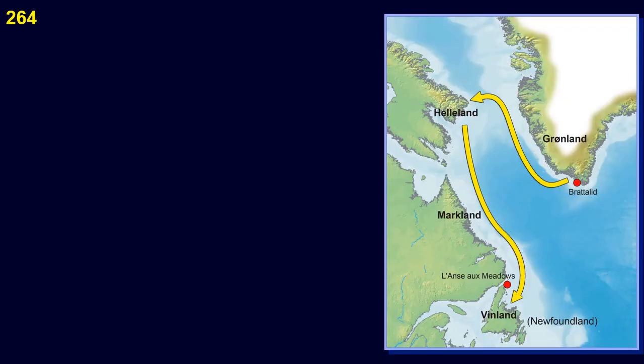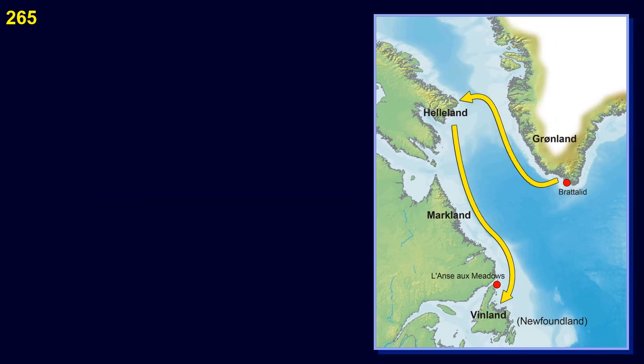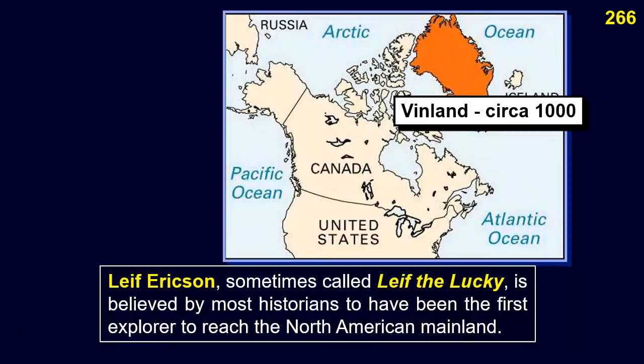The French and British weren't the first Europeans to colonize Canada. It was the Vikings under Leif Erikson who led the expedition in around 1000 AD. He was the grandson of a Norwegian Viking who was exiled to Iceland for some killings. The Viking settlement was in Newfoundland, known to them as Vinland, named for its vines that enabled them to produce grape wine. Apparently, it only lasted a few years.